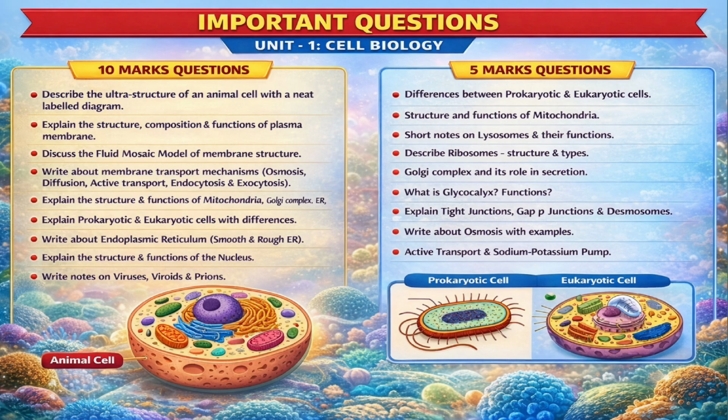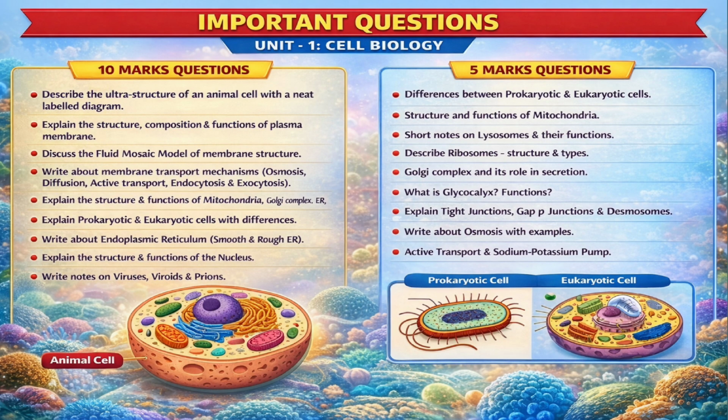Fourth question: ribosomes. They contain rRNA and proteins. In eukaryotes they are 80S, in prokaryotes they are 70S. Their function is protein synthesis. Fifth question: the Golgi complex. It modifies, sorts, and secretes proteins and forms lysosomes.